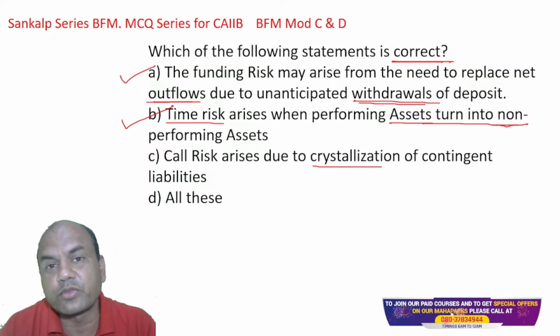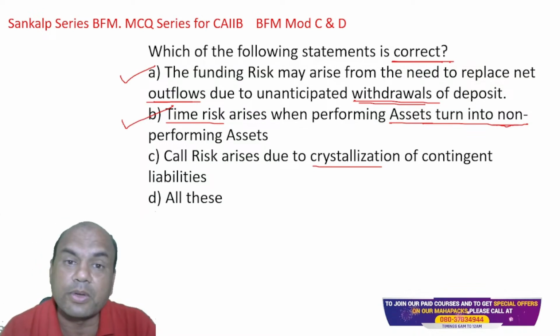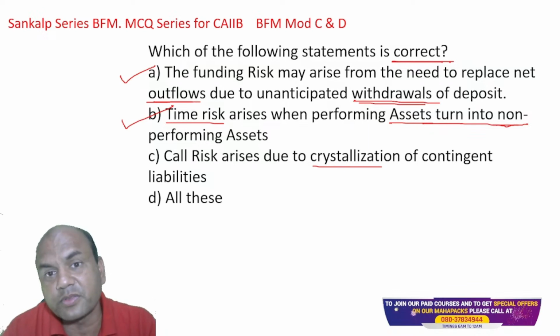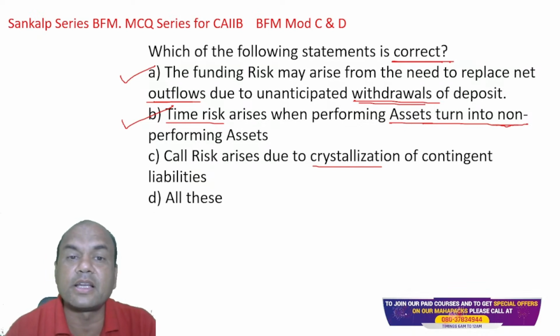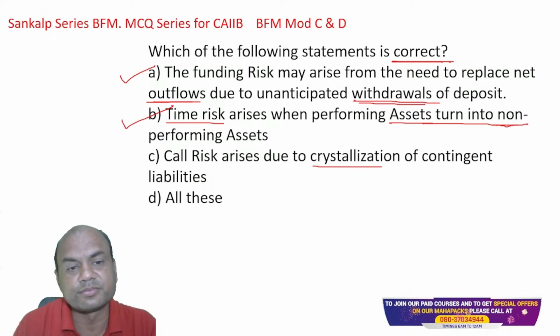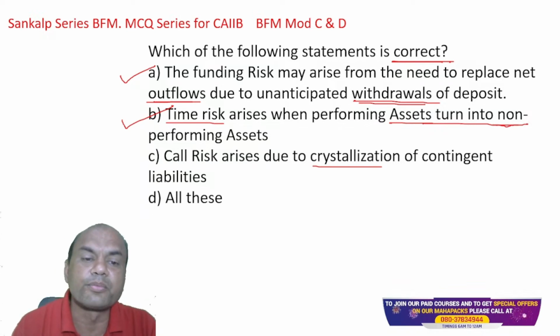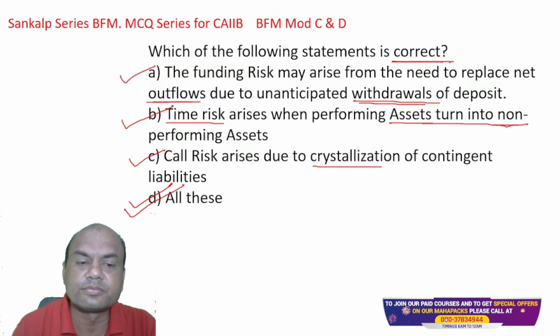So in that case, what happens? If that person does not perform, then I'll have to pay for the losses of that third party. Isn't it? So when I have to pay for this, it is called crystallization, and this is known as call risk. Okay. So third is also true. So the answer is all of these.